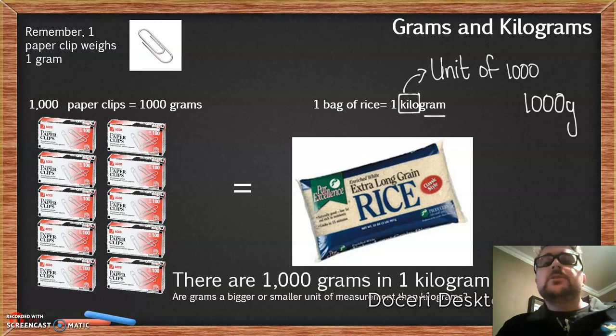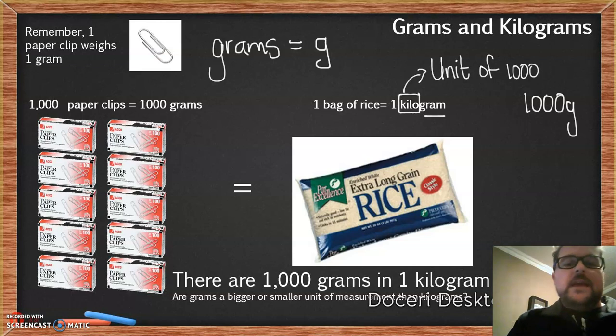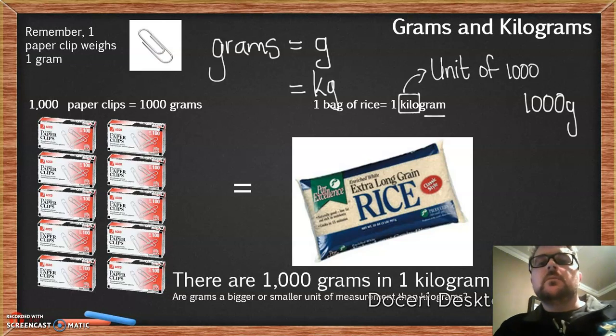The abbreviation for grams is just a G. So grams would just be a small g. And kilograms would be a kg. And I'm sure you've seen the kg symbol on quite a few food items already.